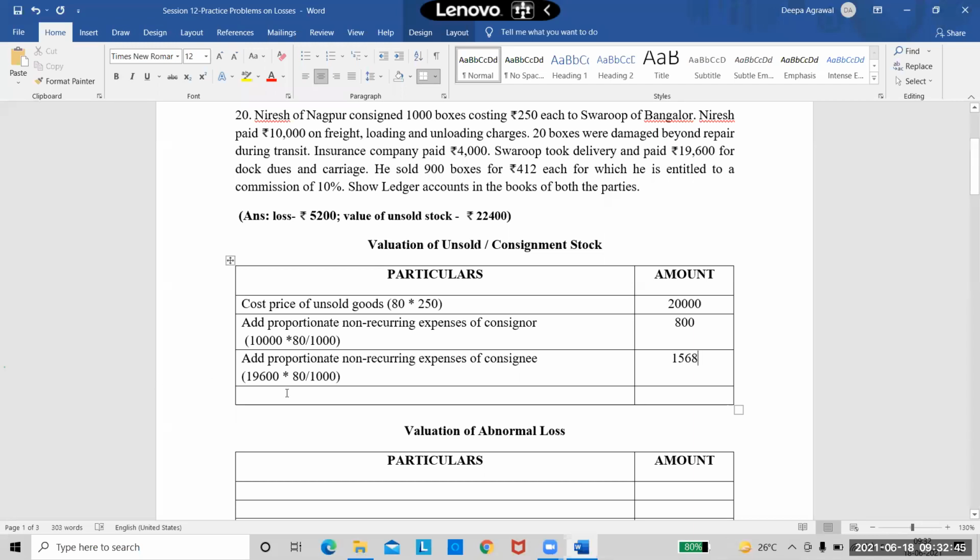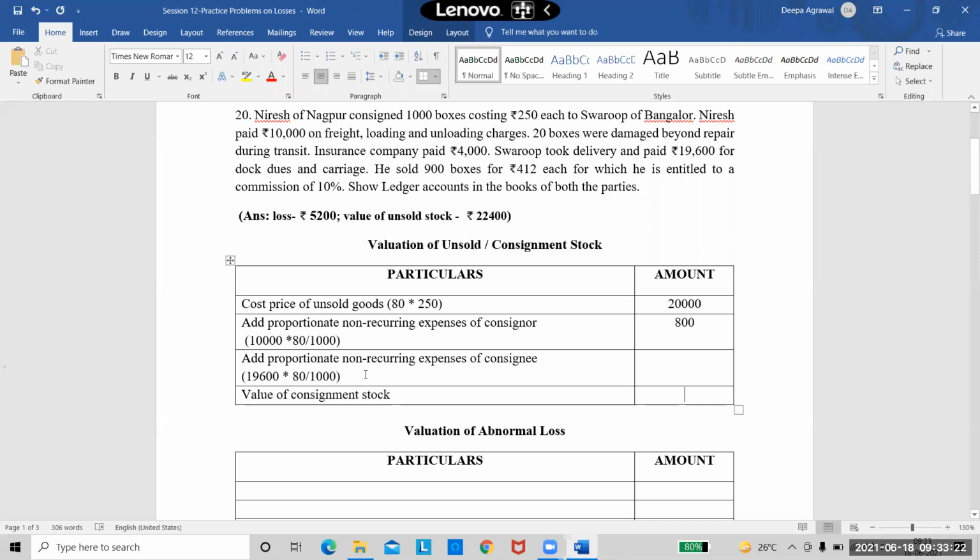So this is my valuation of unsold stock. I'll write here as value of consignment stock. Add all the three and tell me what is the value which we are getting. 20,000 plus 800 plus 1,568. It is coming to 22,368. But here he has given 22,400. Did we miss something? Yeah. See, we made a mistake here. I'm thinking of that mistake from that time and I still made it again.